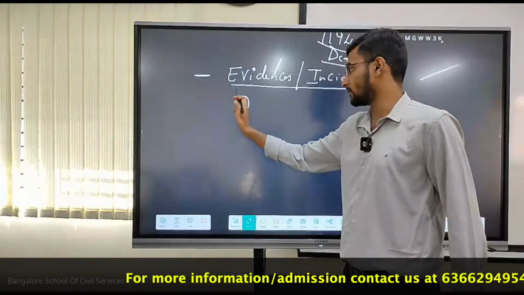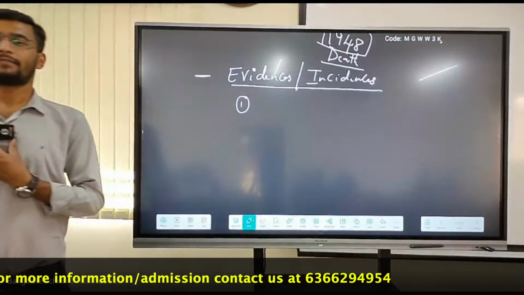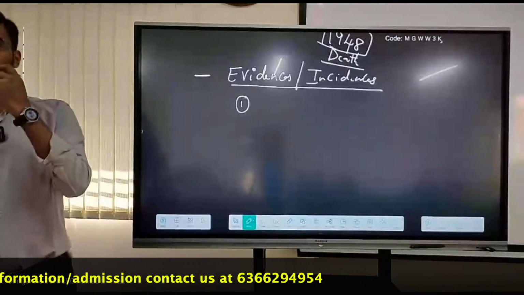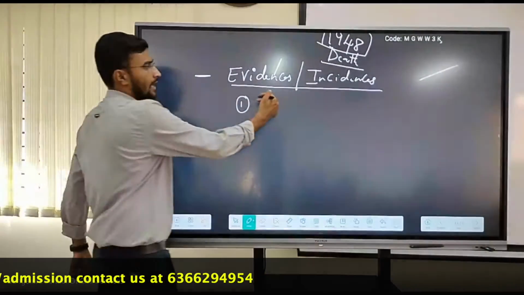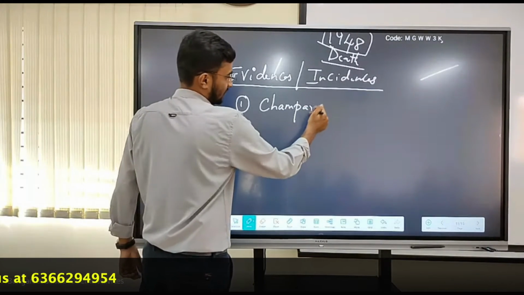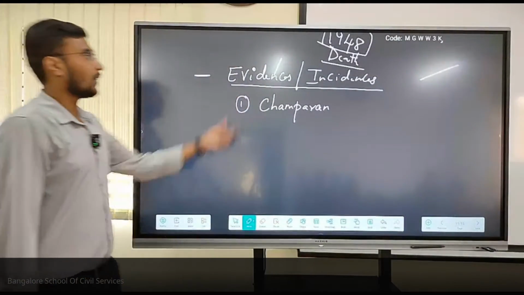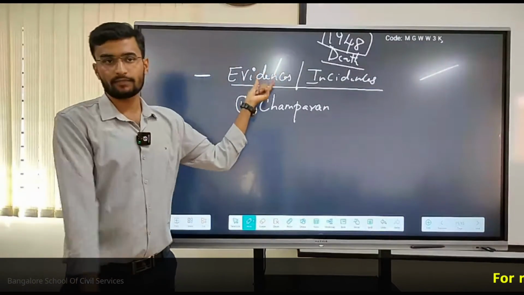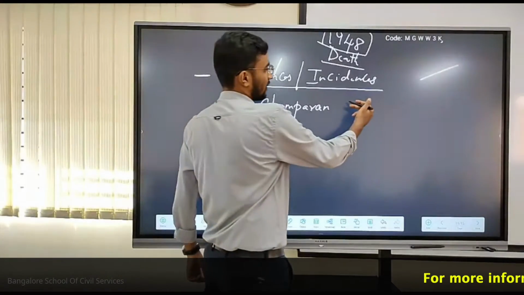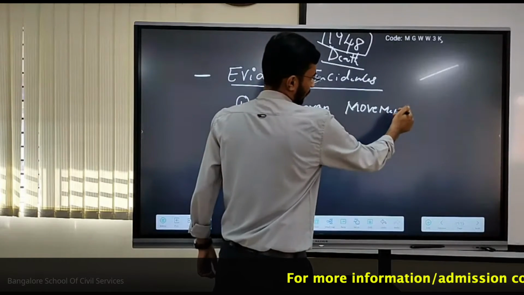Highly important. History is needed, modern history majorly, if you want to study this. Champaran is exactly the first and foremost one, the initiation of Gandhi's work in India. That is the Champaran Satyagraha, or Champaran movement.